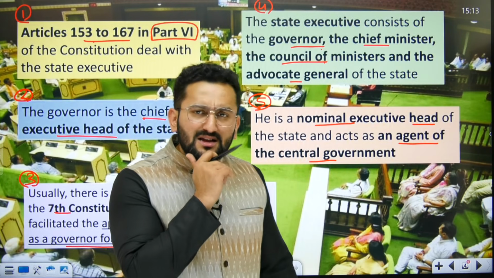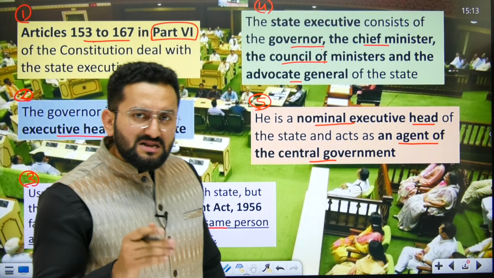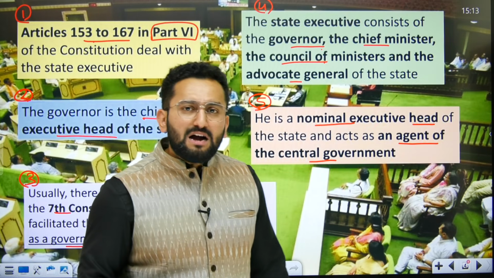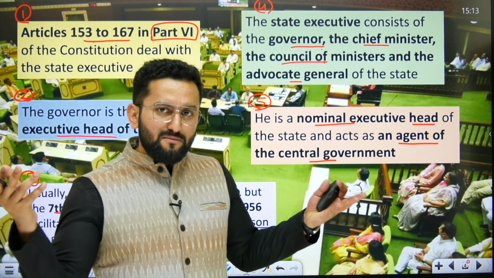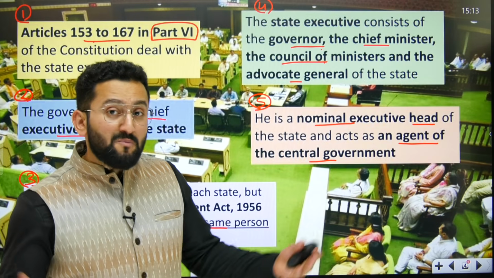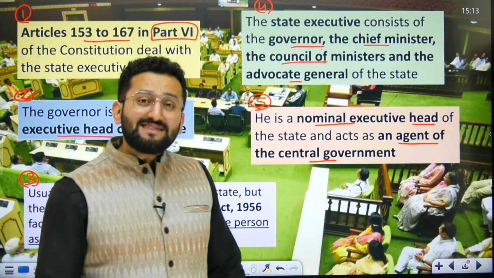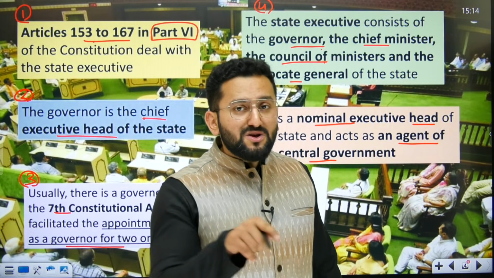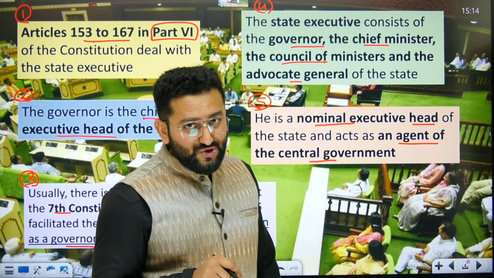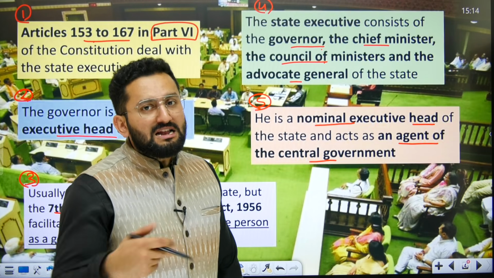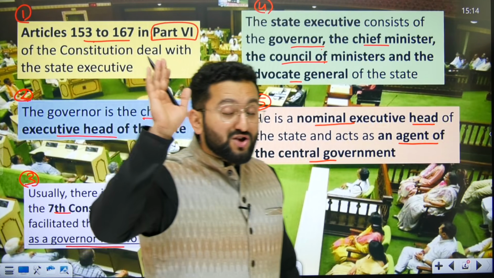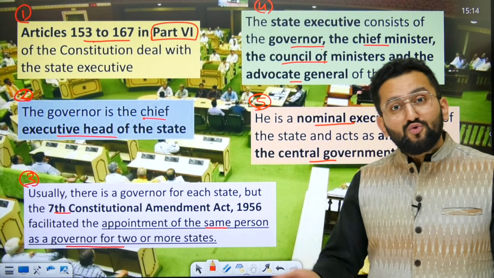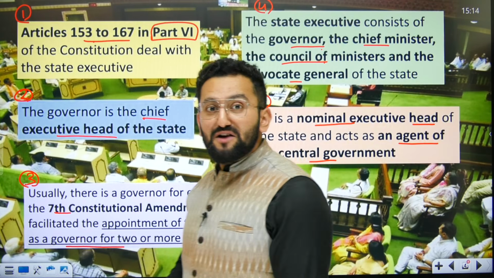Now some of you might be thinking, sir, how can the governor ensure that the state government is going to work as per the constitution when you have said that the governor is just a nominal head, the real head is the CM and council of ministers, real power is in the hands of the CM. The reason is, the moment the governor discovers that this state machinery is not working as per the Indian constitution and there is no way out at the level of the governor, then the governor can actually recommend president rule in that particular state, and then president rule means now the state government will not have a say.